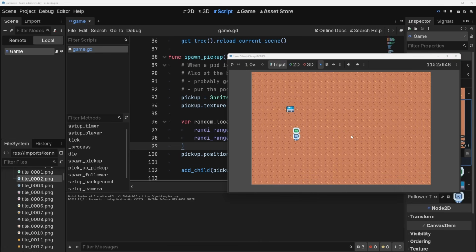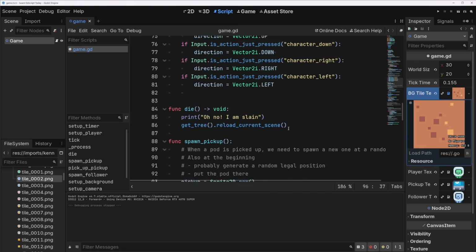The next thing to do is to make it so if we touch one of our followers, we die. And that's a little simpler. We're kind of going to brute force it. There's smarter ways to do this, but I don't really think it's appropriate to get into them right now. But we shouldn't be able to do this, right? And there is one little quirk of it that we're going to have to work out with input after, but we're almost done. So what do we do here?